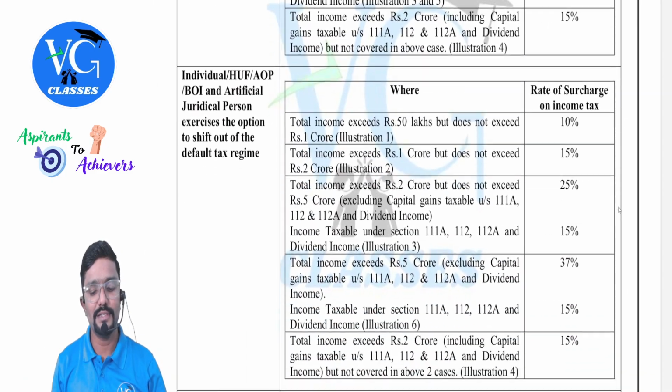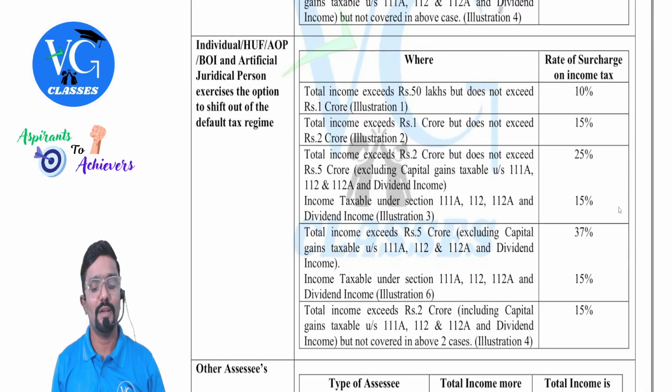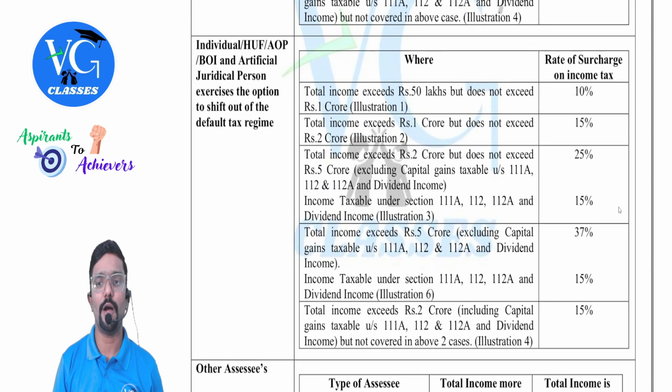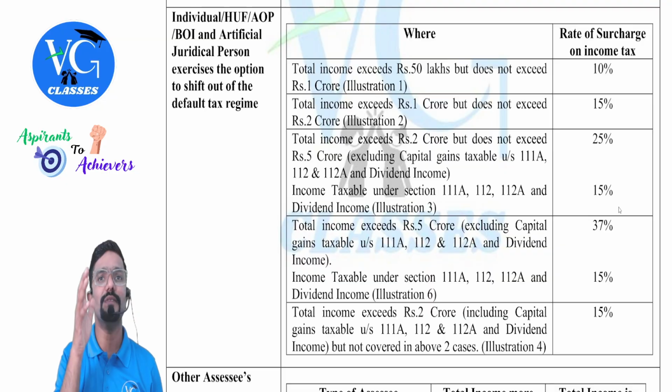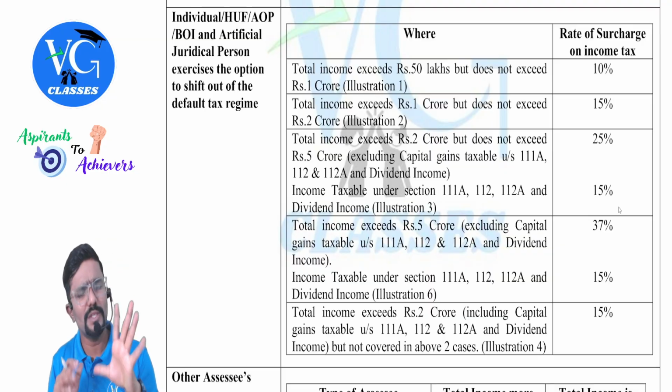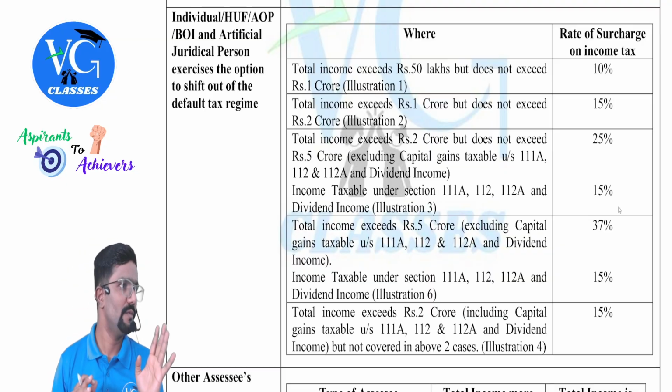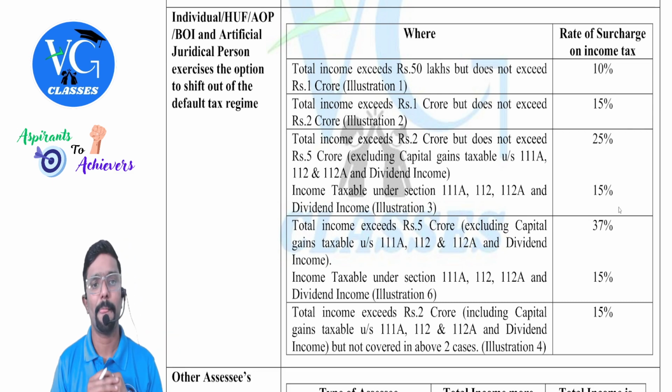Next, this was the default scheme. Sir, what if slab rate assessees are following the optional scheme? If they opt out of the default regime and follow the optional scheme, then what is the rate, sir? Guys, almost the same with one change. What is it? We will see. Individual, HUF, AOP, BOI, artificial juridical person exercise the option to shift out of the default tax regime.